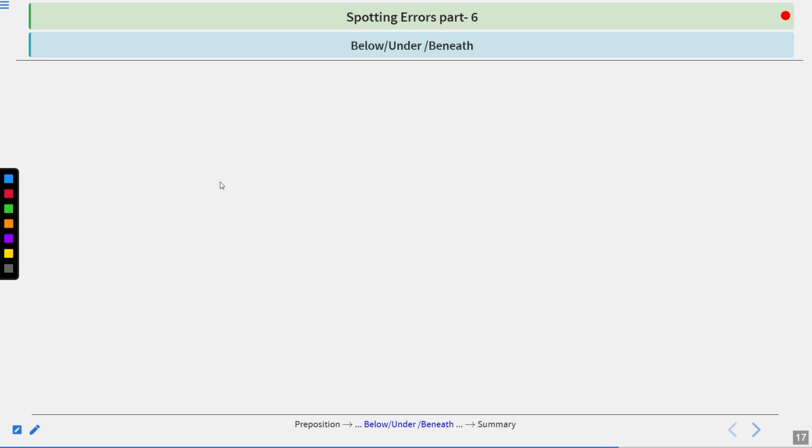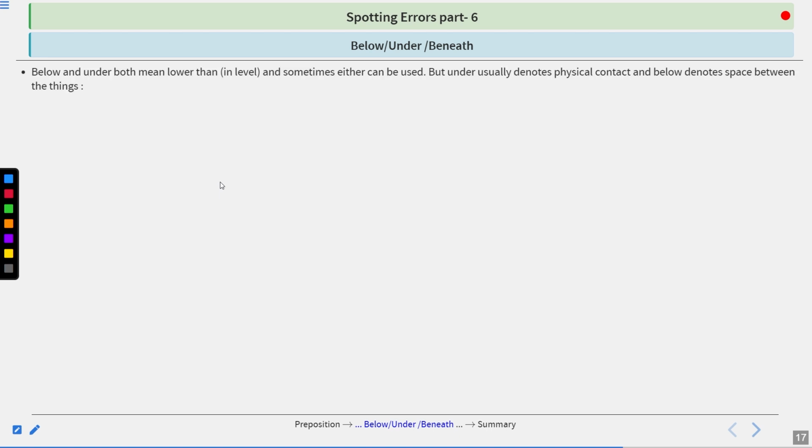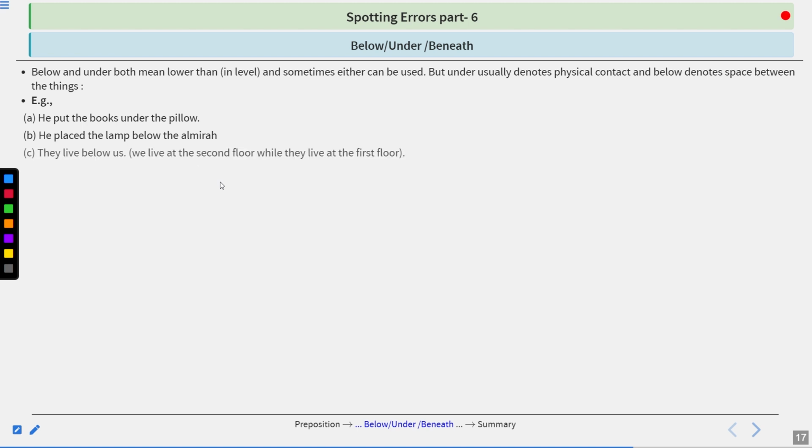Below, under, beneath. Below and under both mean lower than in level, and sometimes either can be used. But under usually denotes physical contact and below denotes space between the things. He put the books under the pillow. He placed the lamp below the almirah. They live below us. It means we live on the second floor while they live on the first floor. I was wearing a sweater under the jacket. So here we are talking about lower than.